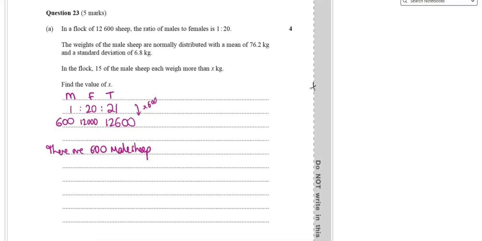Okay, we also know that they are normally distributed. We know that mu equals 76.2 and the standard deviation equals 6.8. So the mean is 76.2. We know that 1 standard deviation is here, and 2 standard deviations is here.